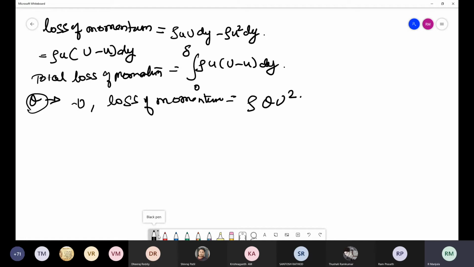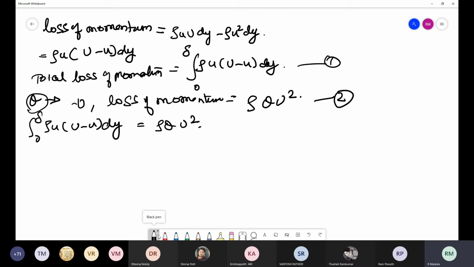Okay, now equate this and this. What you will be getting is the integral from 0 to delta of rho u into capital U minus small u into dy is equal to rho theta into capital U square.